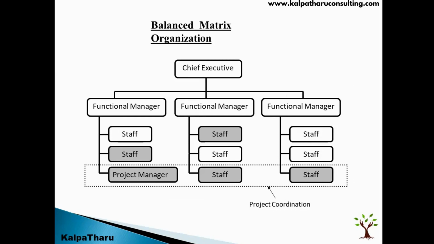And in a balanced matrix, the project manager has authority over the project based on certain limitations which have been fixed. Maybe there is a limit like till $1,000 he can spend, or certain other limitations. Till there he can have authority, but beyond that limit, he has to get the approval from the functional manager, right? So this is balanced matrix.